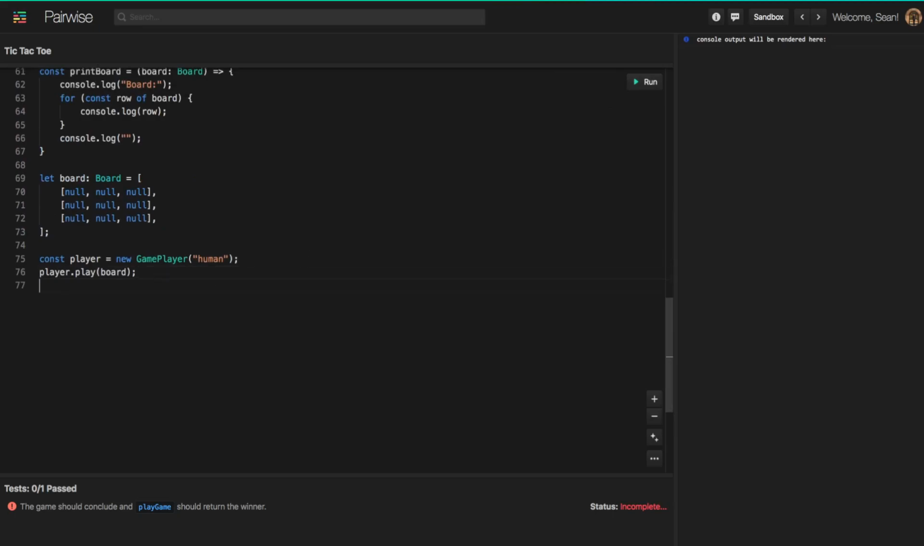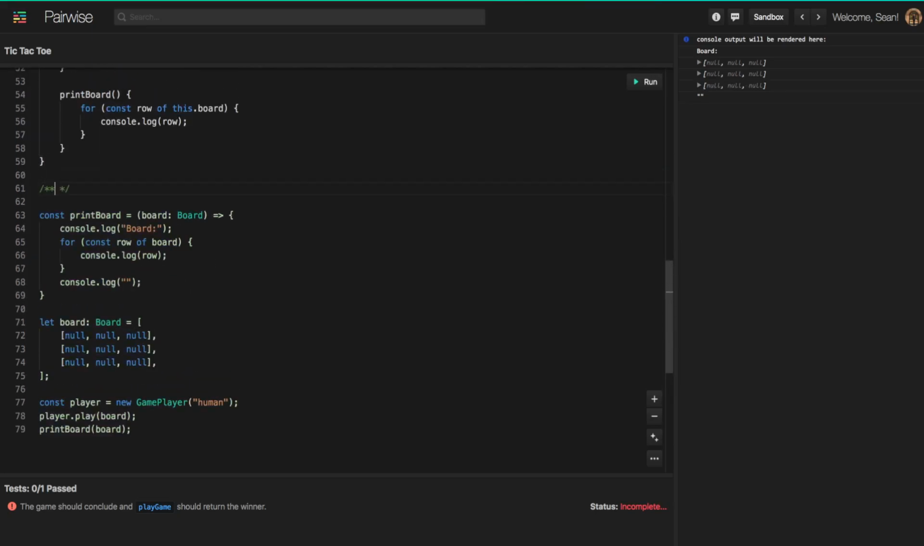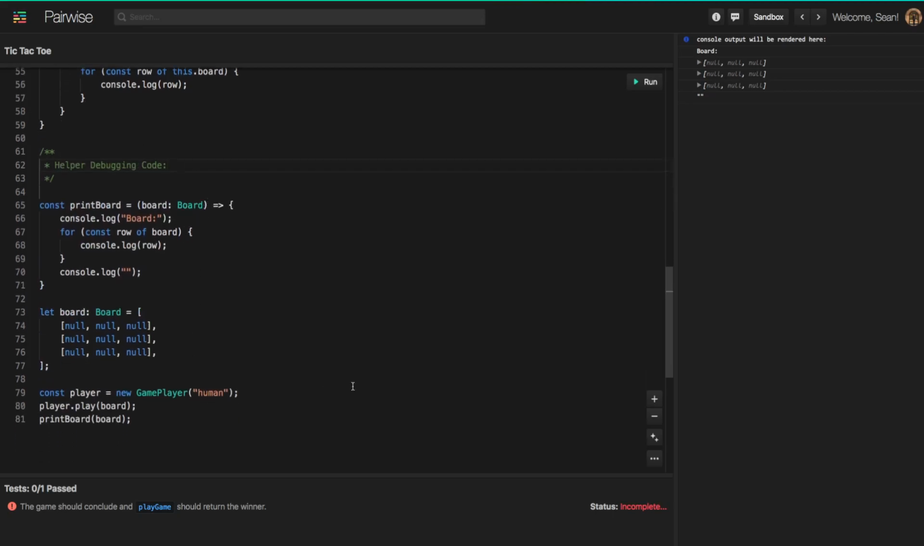Okay, so we need to actually call print board with the board here like this. So we can call run, and now you'll see here's our board, and it looks just like it does here because we haven't actually played anywhere yet. So this is just some helper debugging code, and this is just to help us get started and to visualize the changes that we're making and see if we're getting the results that we're looking for.